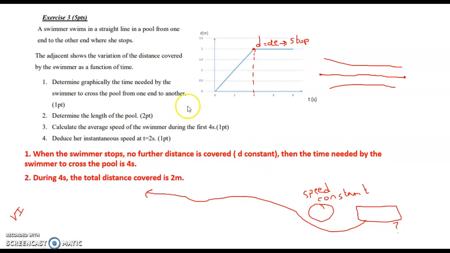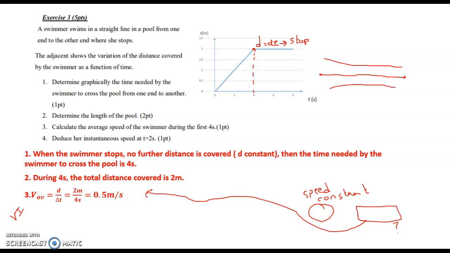Now determine the length of the pool. During this 4 seconds, she covered a distance of 2 meters, which is the length of the pool. 3. Calculate the average speed of the swimmer during the first 4 seconds. So the average speed is equal distance over total time. It's 2 meters over 4 seconds. This is 0.5 meters per second. 4. Deduce her instantaneous speed at t equal 2 seconds.